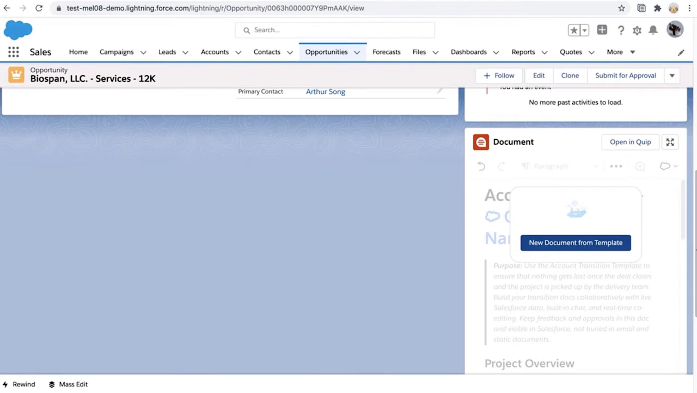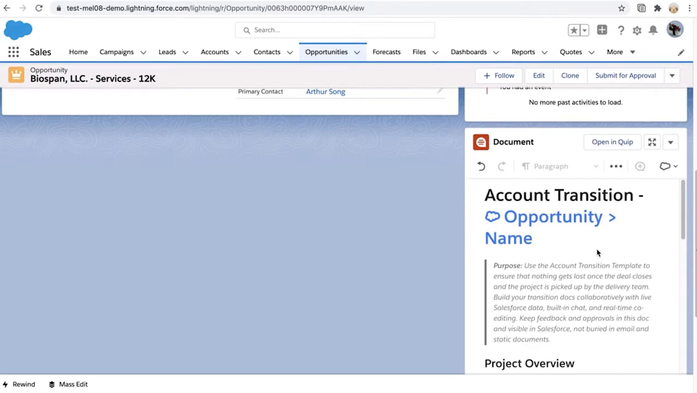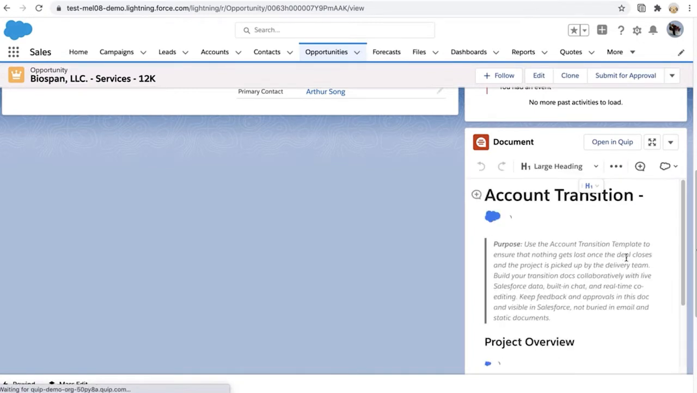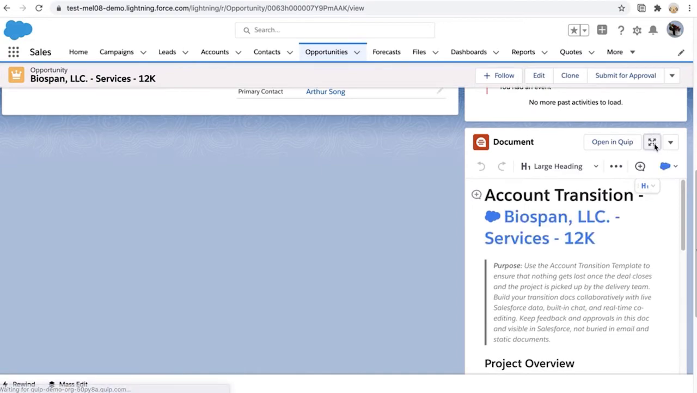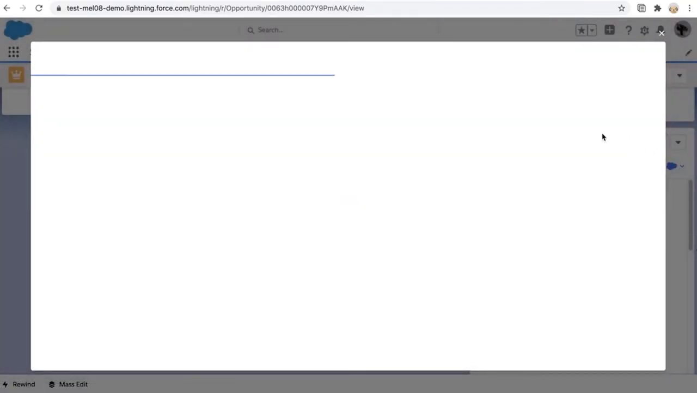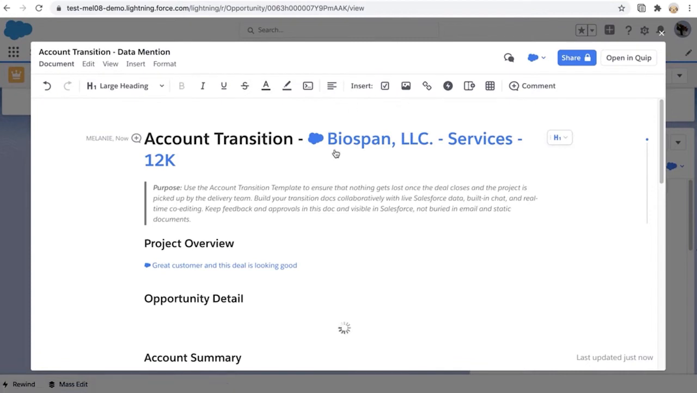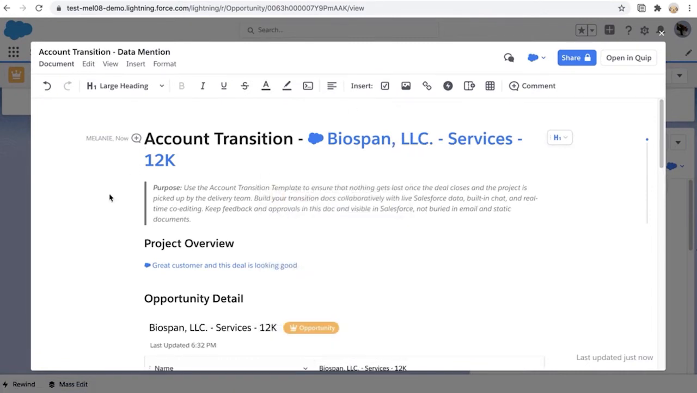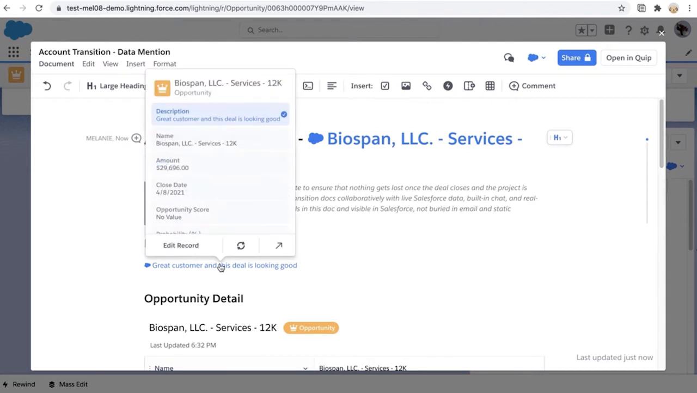Now, in Sales Cloud or Lightning, let's create a new doc from the template you just created. You can see here that the template data mentions we inserted are now replaced with those opportunity fields. This is a great alternative to using mail merge syntax because it is more user-friendly to insert, and now the data is synced to Salesforce. If the field values change, you will see updated values in your document.